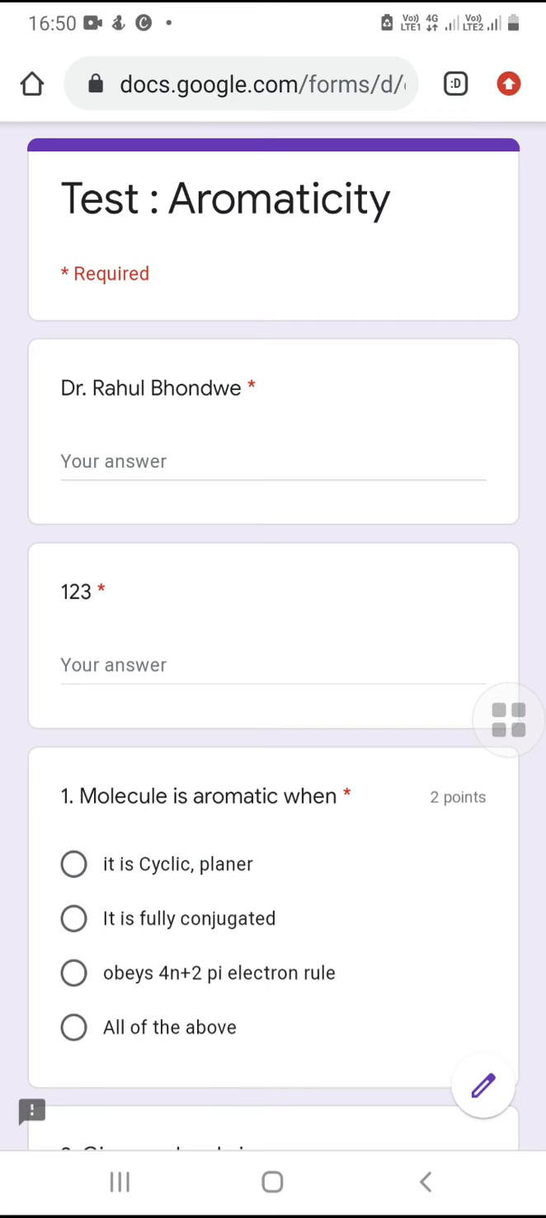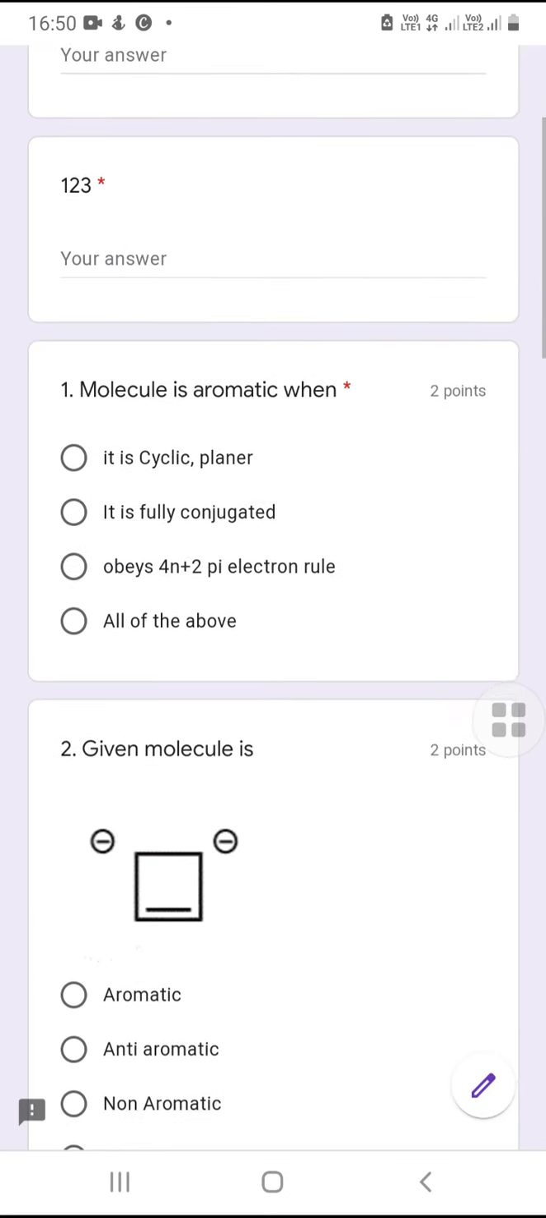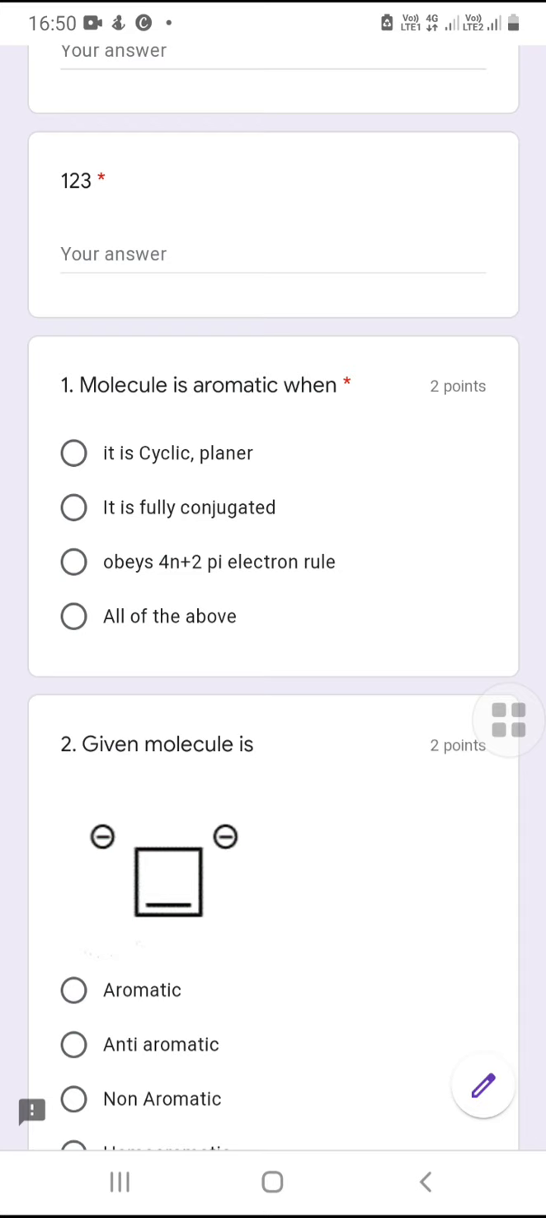So friends, after putting your names and roll number, you have attempted question number 1. Question number 1: a molecule is aromatic only if it is cyclic and planar, only if it is fully conjugated, only if it has a 4n plus 2 pi electron system, or all of the above. As you know, aromatic compounds are cyclic, planar, fully conjugated and contain a 4n plus 2 pi electron system. So the answer for the first question is all of the above.